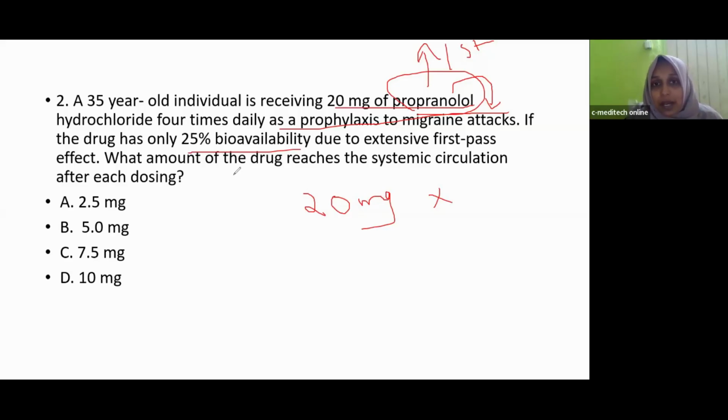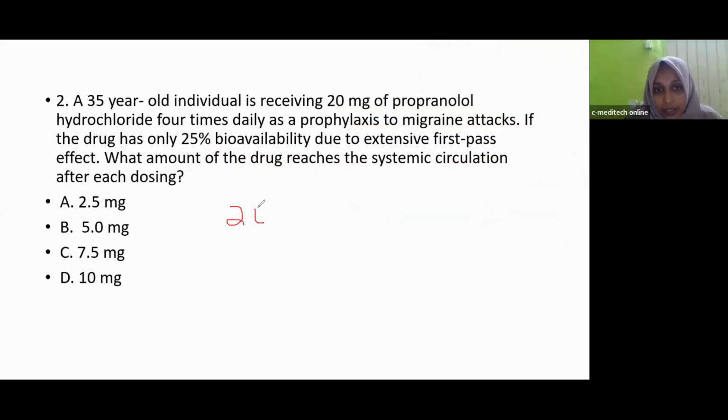So what is the amount of drug that reaches systemic circulation? That is the question. What do you mean by bioavailability?